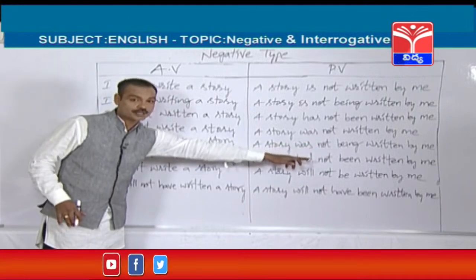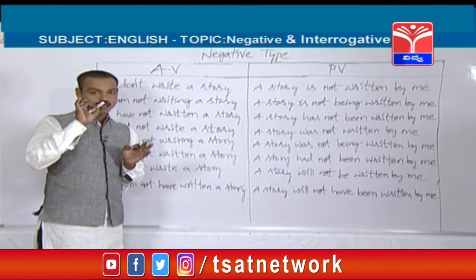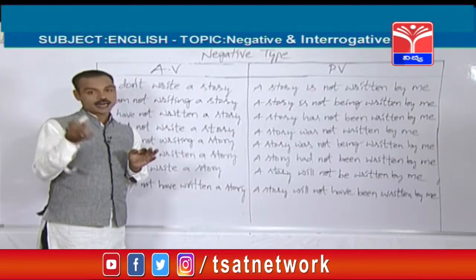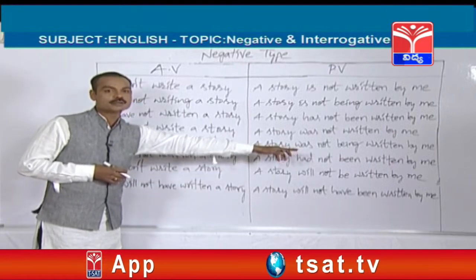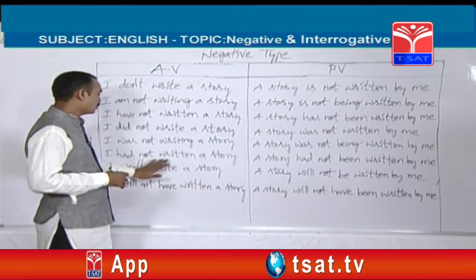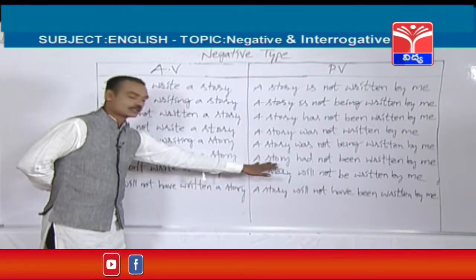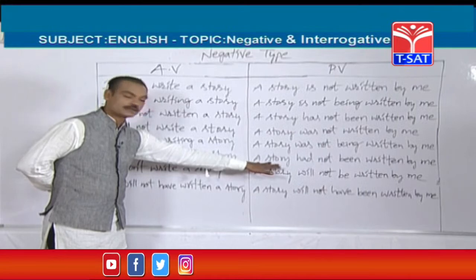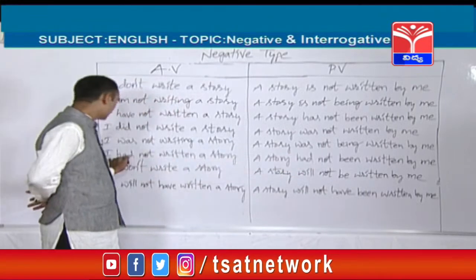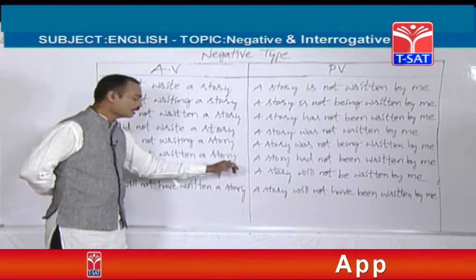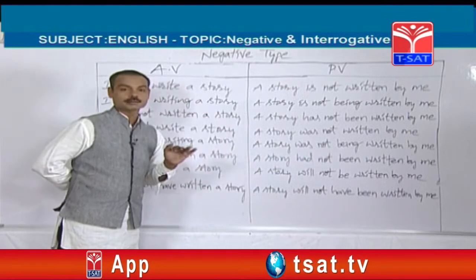So friends, in the previous class I told you that whenever you find have, has or had in the active voice, been should be written in the passive voice. See, I had not written a story. So, the passive voice should be started with the object. A story had not. Here the active voice is I had not written a story. A story had not been written by me.